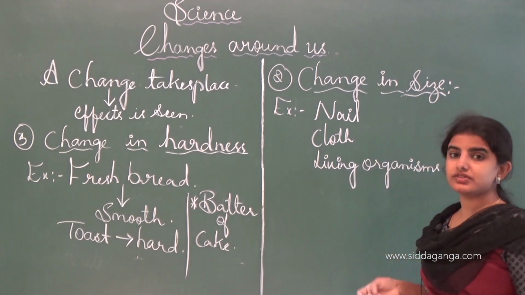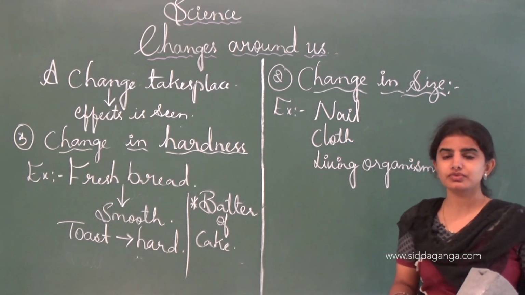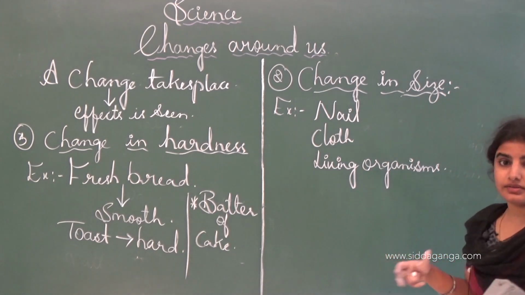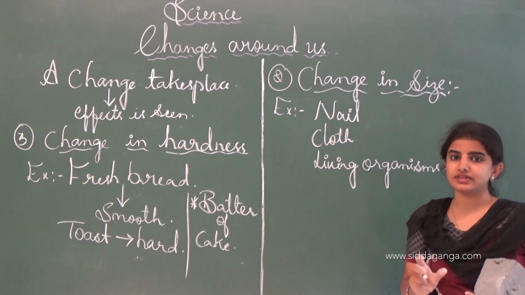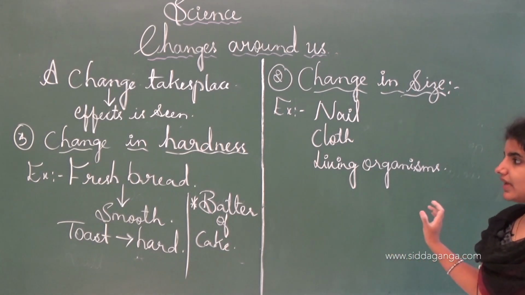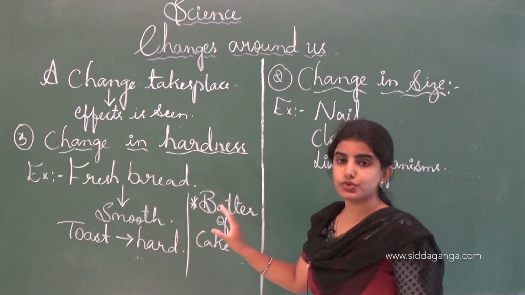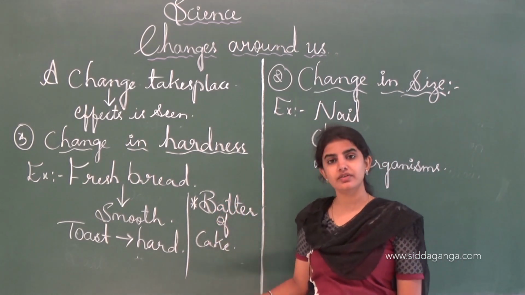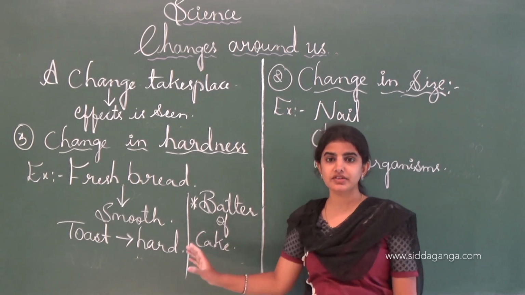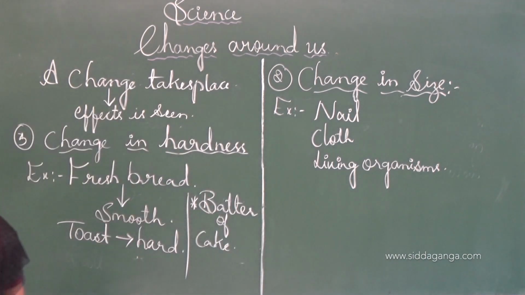And living organisms, usually living organisms grow day to day, and this helps us to say that the change takes place in the living organisms. See, this is how the change in the size happens, and also the change in the hardness. Fresh bread is usually smooth in nature. When we toast it, it forms hardness, and this we call a change in the hardness. See, next we shall move on to the